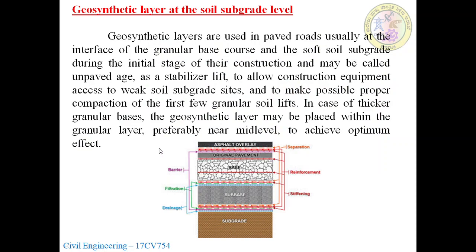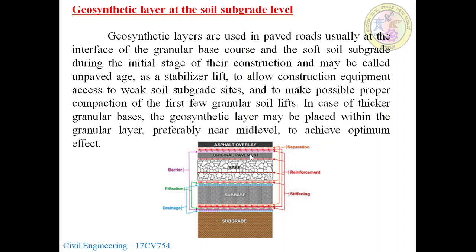In case of the soil subgrade level, geosynthetic layers are used in paved roads usually at the interface of the granular base course and soft soil subgrade during the initial stage of their construction, which may be called the unpaved stage, as a stabilizer lift to allow construction equipment access to weak soil subgrade sites and to make possible proper compaction of the first few granular soil lifts. In case of thicker granular bases, the geosynthetic layer may be placed within the granular layer, preferably nearly mid-level, to achieve optimum effect.